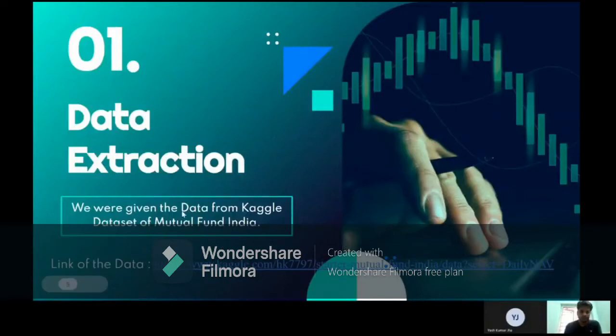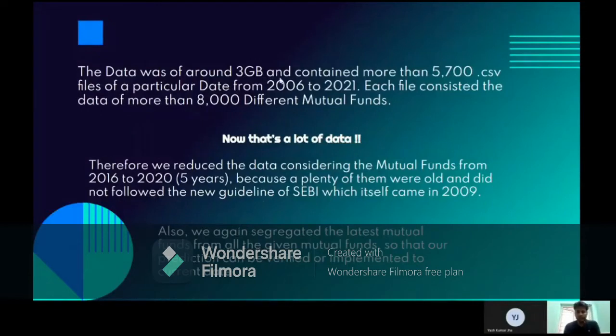Number one, data extraction. We are given the data from the Kaggle dataset of Mutual Fund India. The data was around 3 GB of content, more than 5,700 CSV files, from 2006 to 2021. Each file contains the data from more than 800 different mutual funds. Now there's a lot of data. Therefore, we reduce the data considering the mutual funds from 2016 to 2020 because plenty of them were old and did not follow the new guidelines of SEBI, which came in 2009.